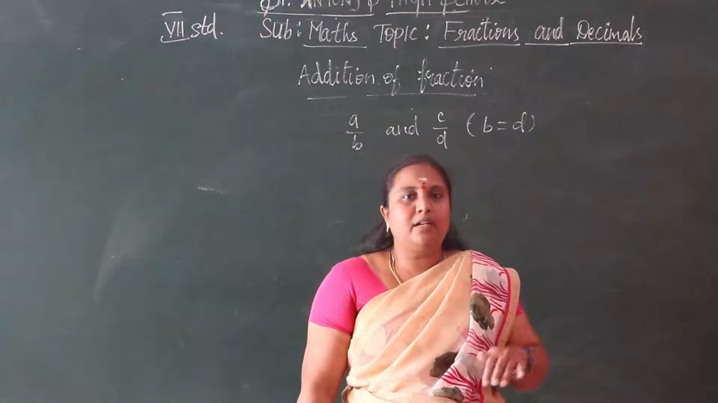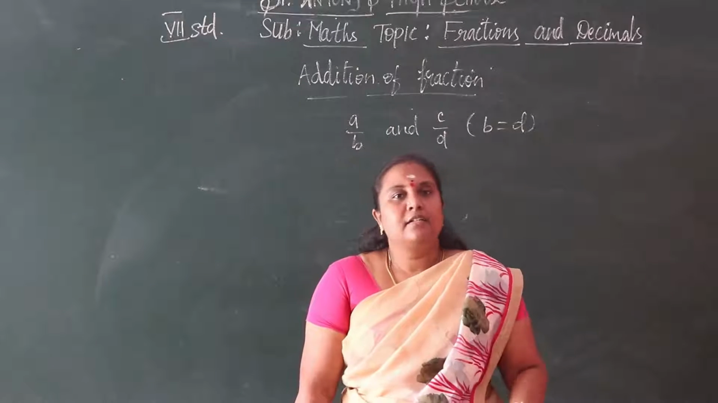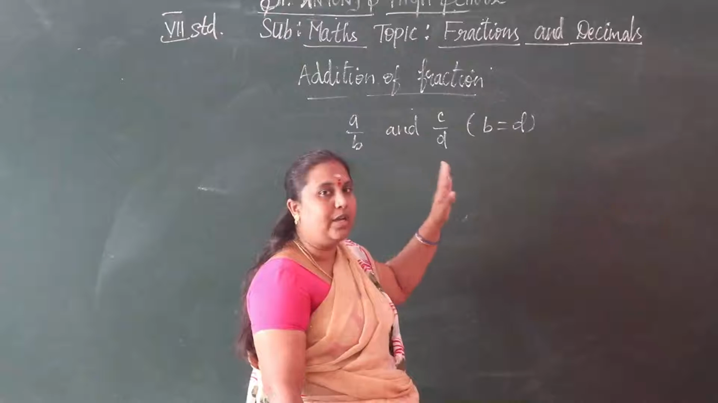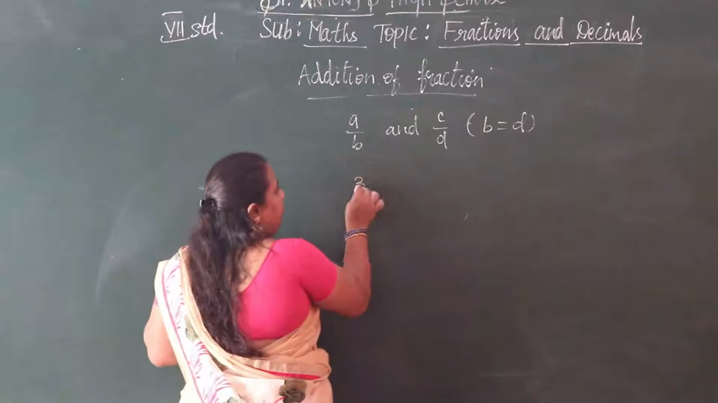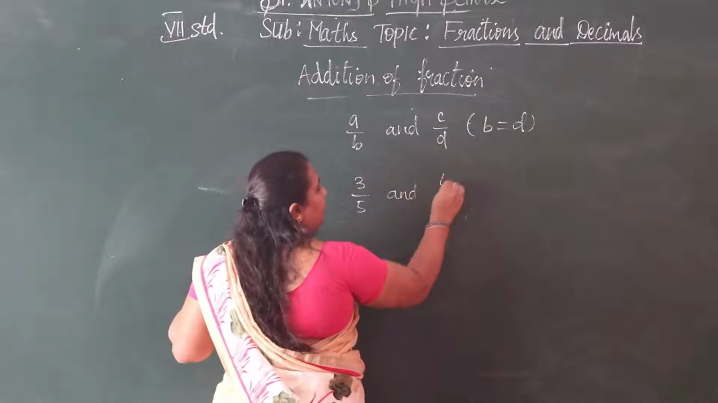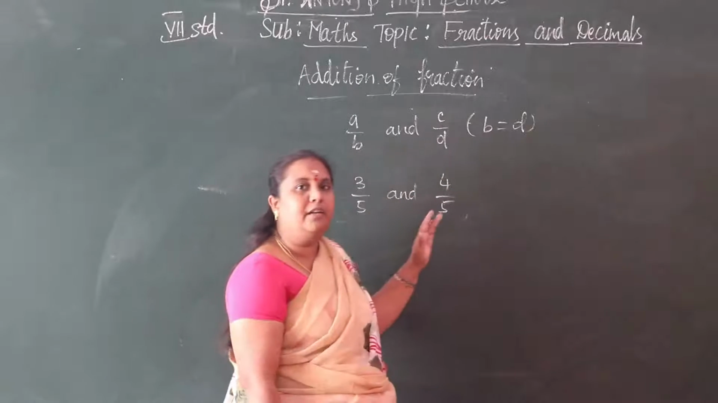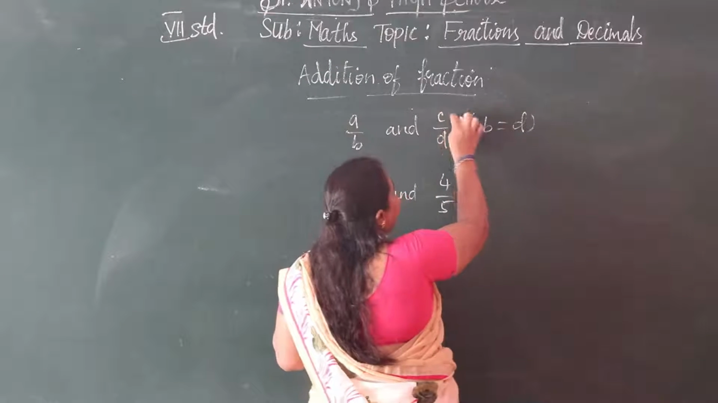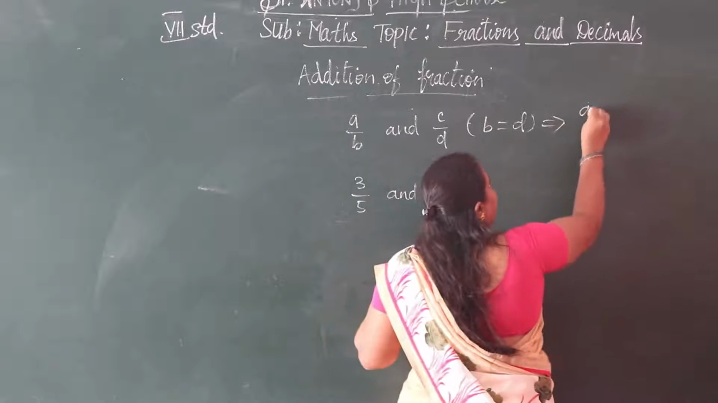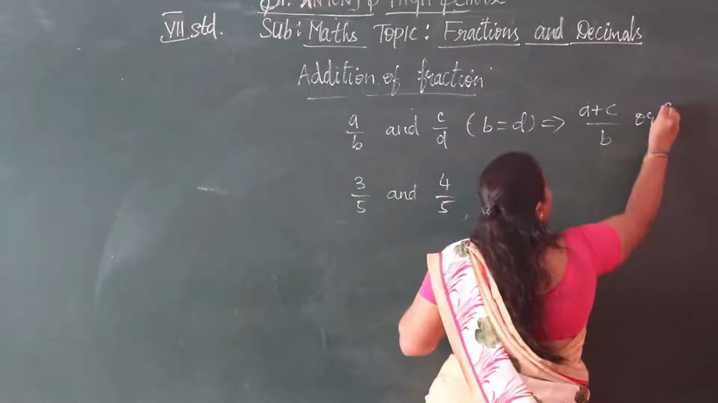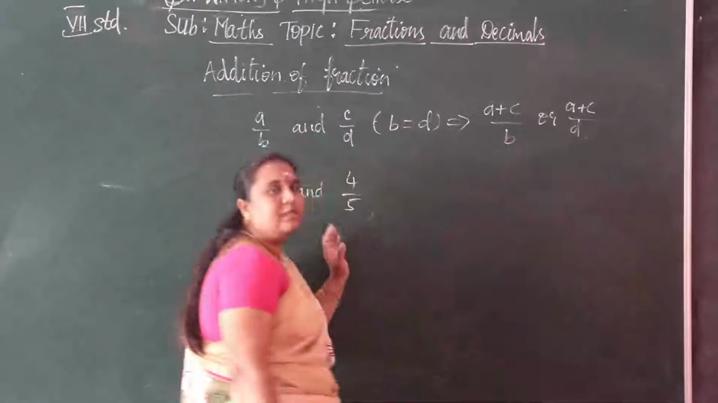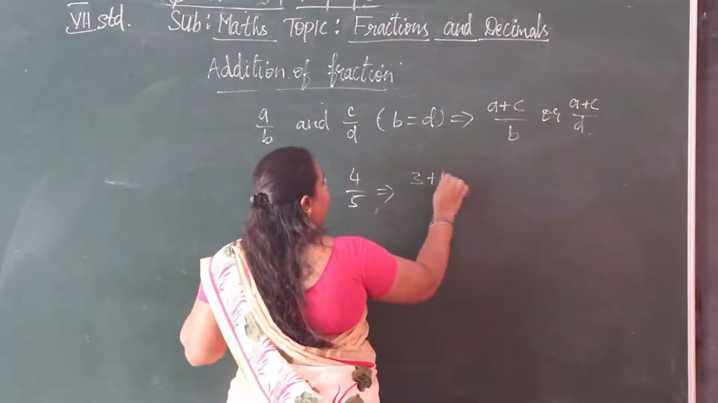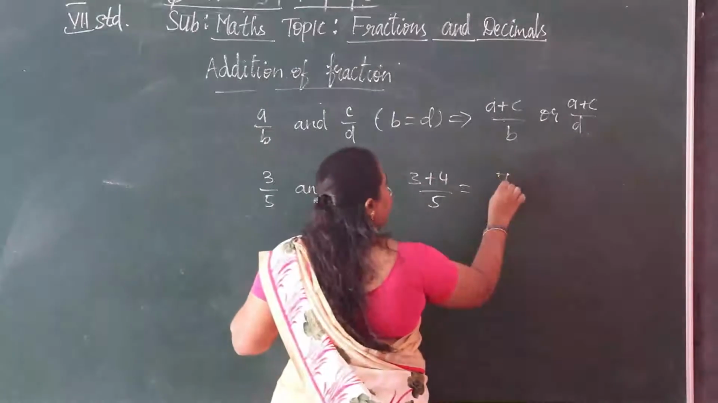So with the same denominator, we can write the denominator just once. For example, 3 by 5 and 4 by 5. The denominators are the same. So here, for a by b and c by d, we can write a plus c by b, or a plus c by d, that is, with one denominator. So by this, 3 plus 4 by 5, that is 7 by 5.